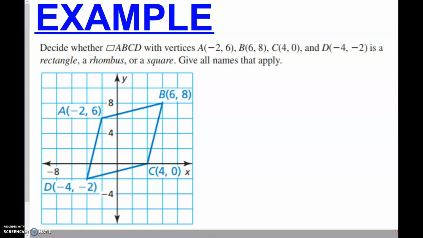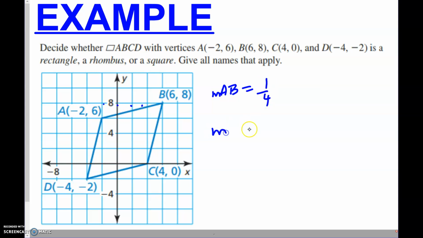All right, there are numerous ways that we can do this, and they want you to give all names that apply. When you do a problem like this, your math needs to be able to prove whatever it is you are trying to get to happen. So you could do the slope of AB, and the slope of AB is up 1 over 1, 2, 3, 4, which is 1/4.